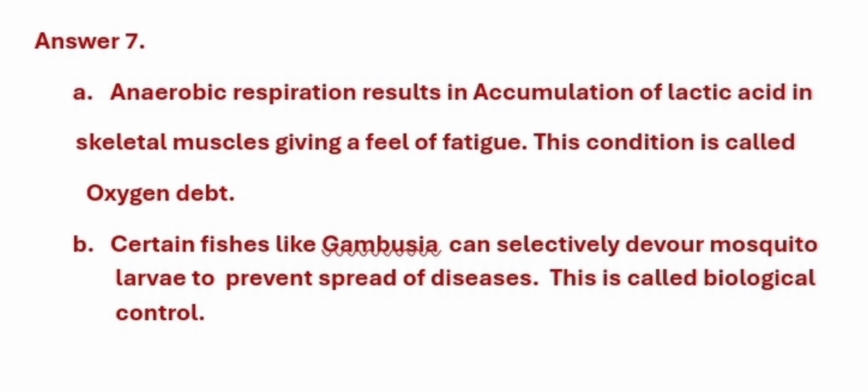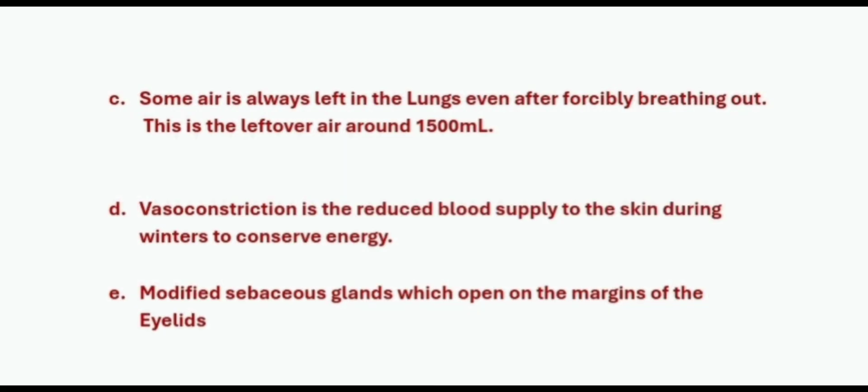The next is the biological control, which is usually done by certain organisms. In this case, we are speaking of the fish Gambusia, which can selectively devour the mosquito larvae to prevent the spread of diseases, or at least the vectors of diseases. This is indeed the biological control. Then we have to define the residual volume.